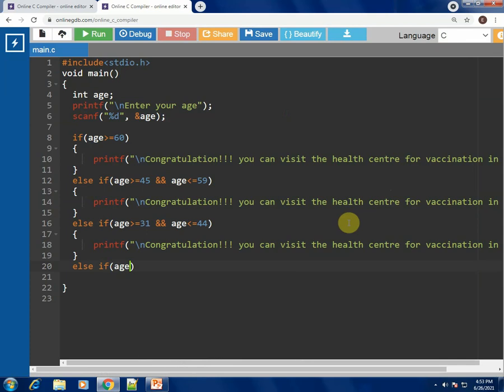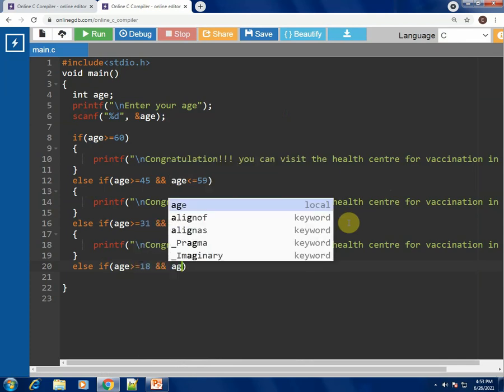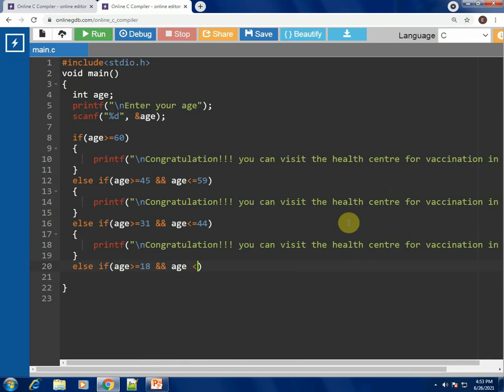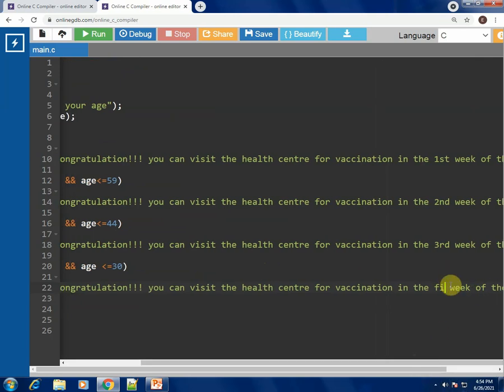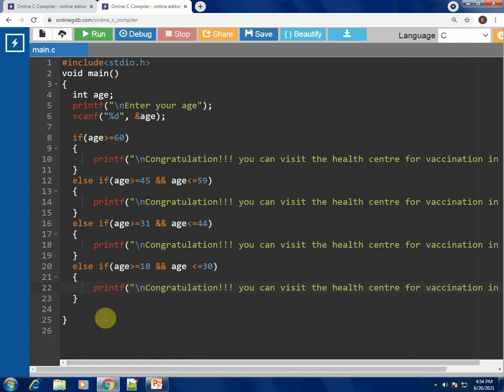So age greater than or equal to 18 and the second condition is age should be less than or equal to 30. After this, we have to print the notification for that age group. So that would be the 4th week. I have just copy pasted once again, and I will modify this sentence to say the vaccines should be taken in the 4th week.